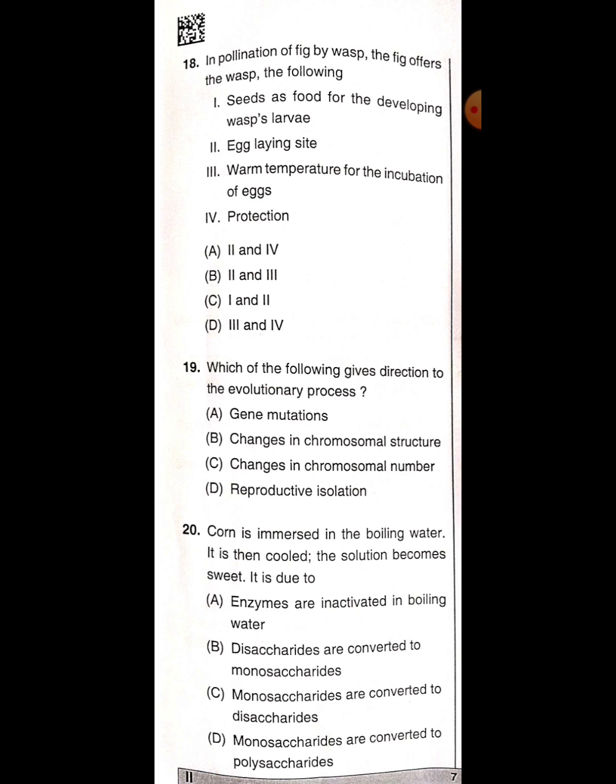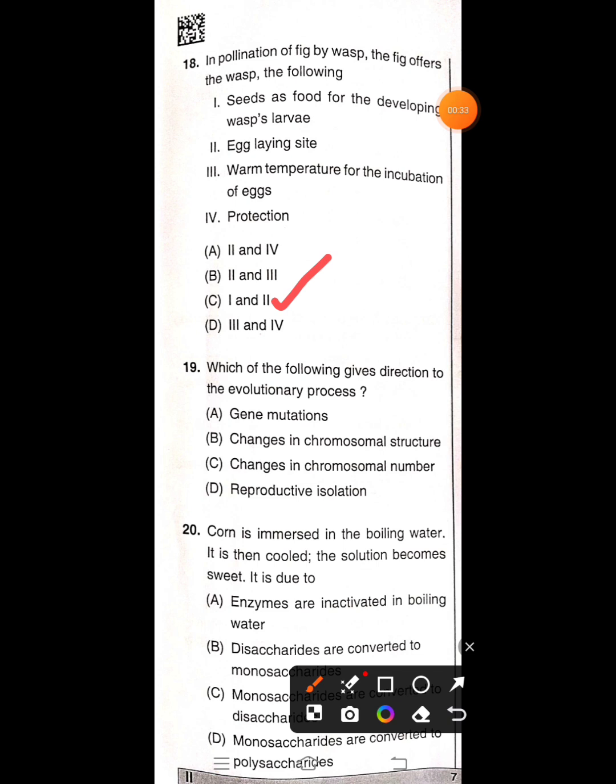So for this, the correct option is C. That means 1 and 2 are correct: seeds as food for the developing wasp's larvae, and egg laying site. So they provide an egg laying site for the wasps. Okay, so these are the correct statements. Okay, let's see the next one.